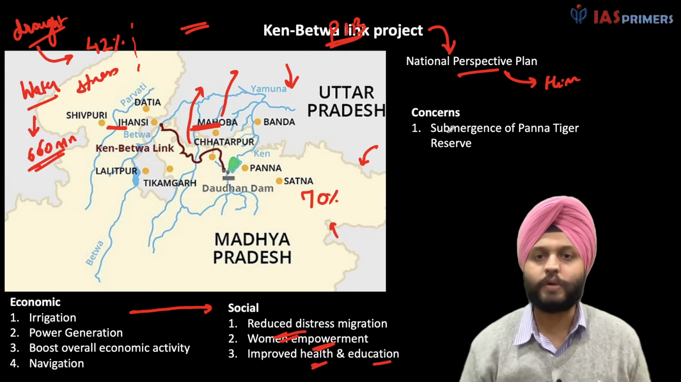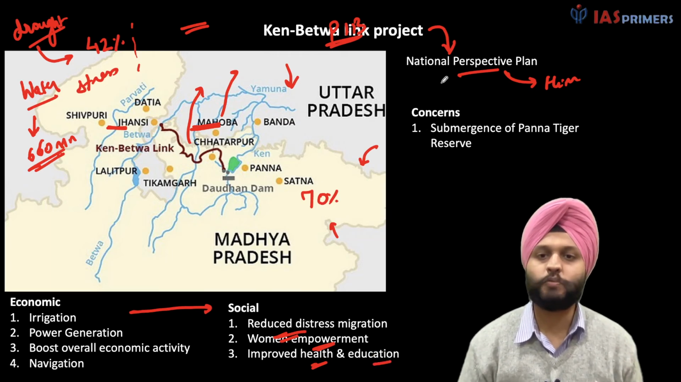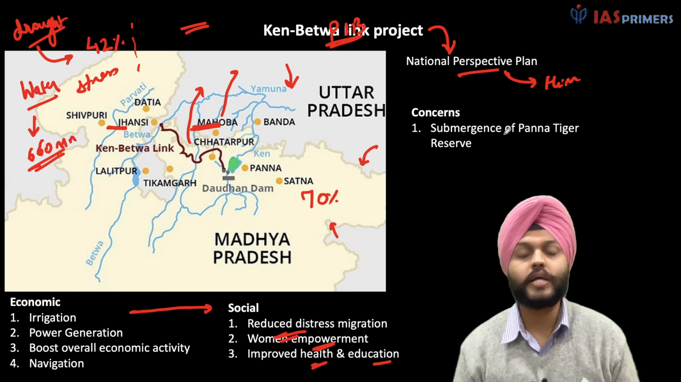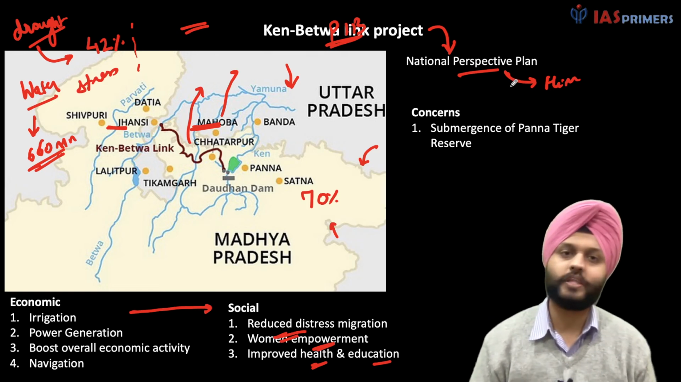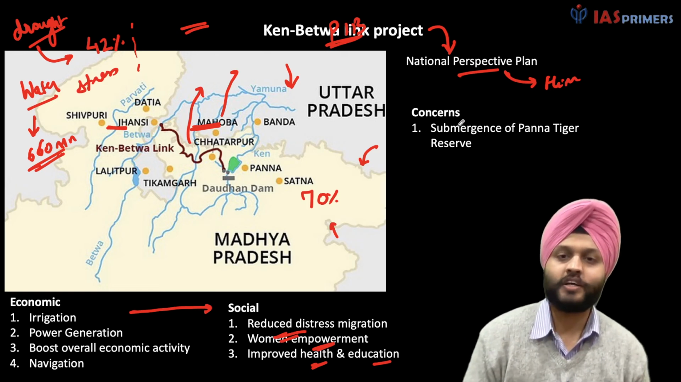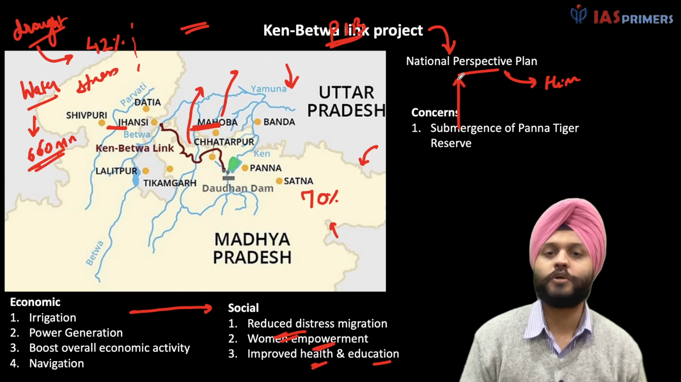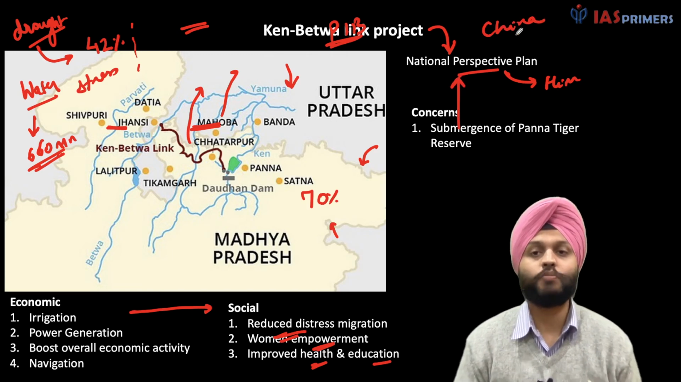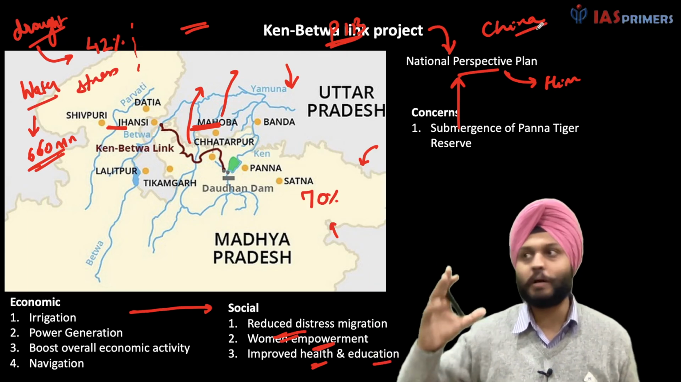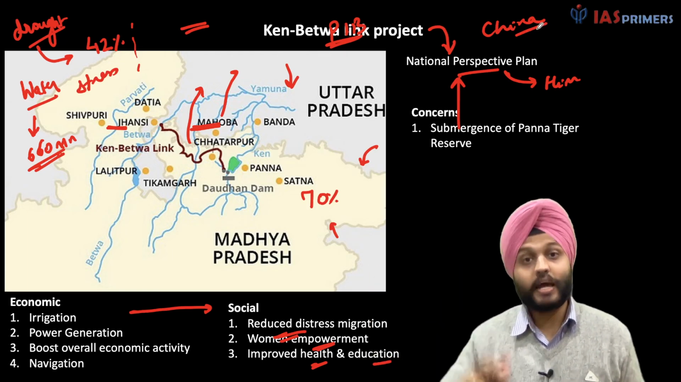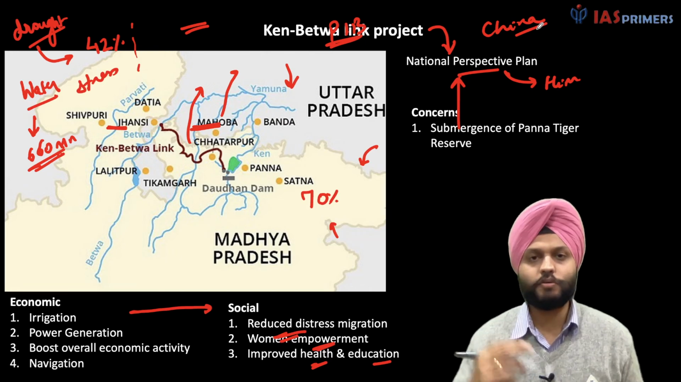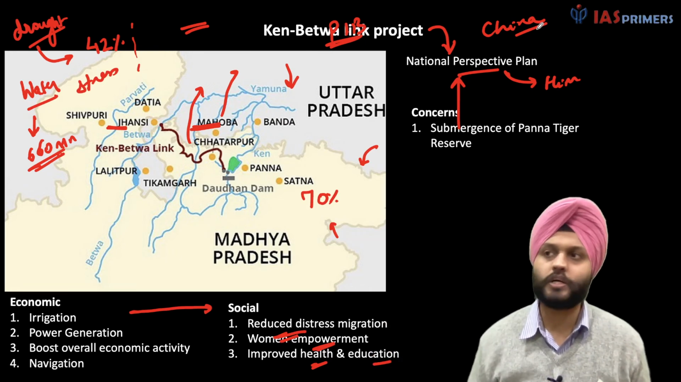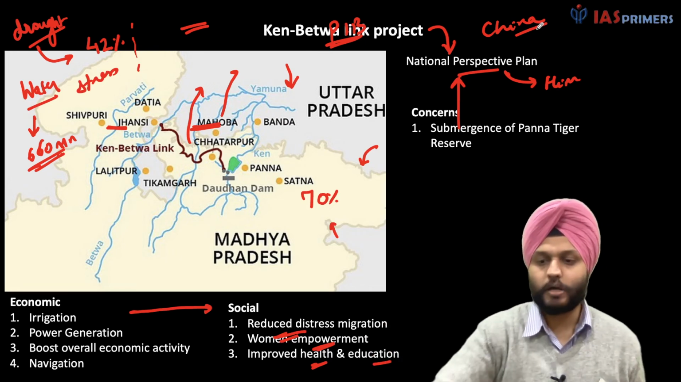So in our case, with reference to Betwa, we have the submergence of the Panna Tiger Reserve. But can't we say that if other rivers were also there, if we have this interlinking project, it will affect this? In fact, this is seen with reference to China as well. China has one of the most ambitious projects as well. And a lot of problems have also been incurred by the people who are part of this project.